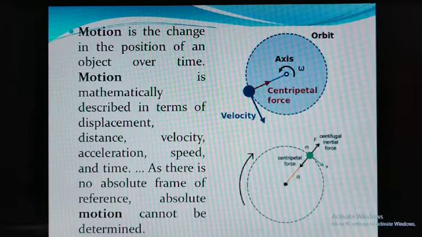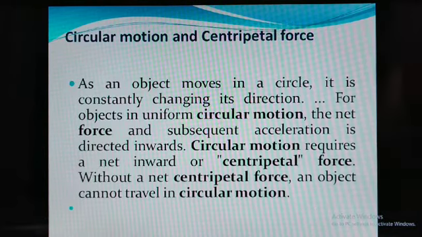Now we are considering circular motion and centripetal force. As an object moves in a circular direction, it is constantly changing its direction. For an object in uniform circular motion, the net force and subsequent acceleration are directed inwards. Circular motion requires a net inward or centripetal force. Without a net centripetal force, an object cannot travel in a circular path.